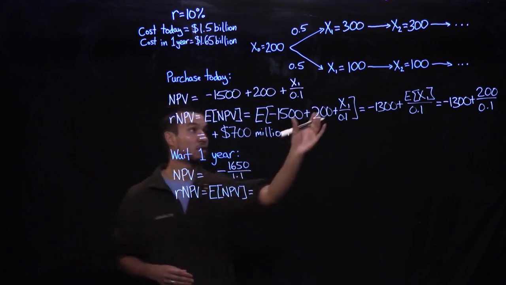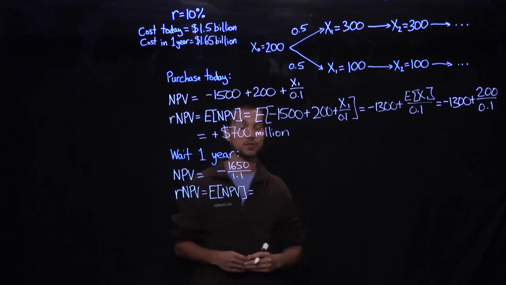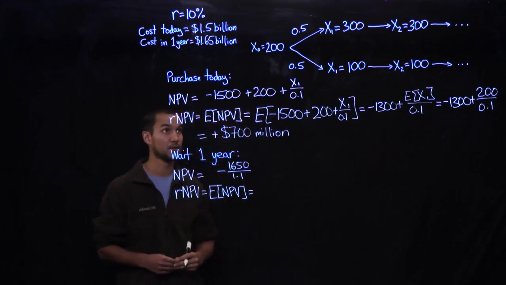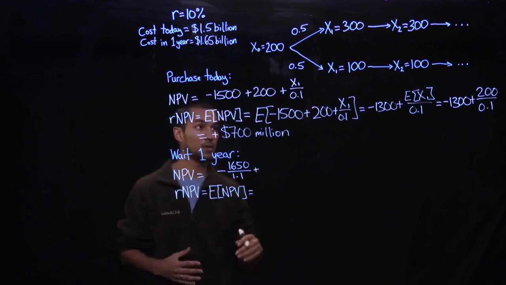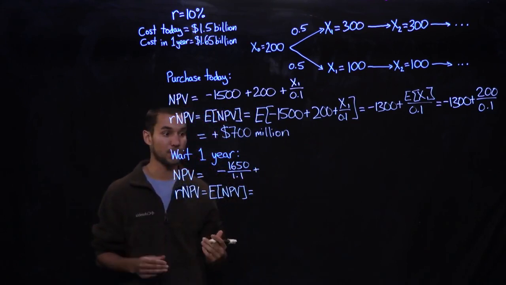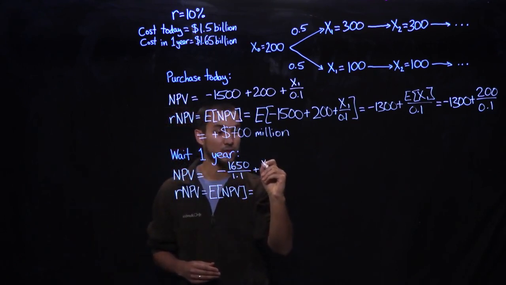And then we're going to earn these streams of cash flows in perpetuity. And so, again, this stream of cash flows can be valued using our perpetuity formula. And so this is equal to x1 divided by 0.1.